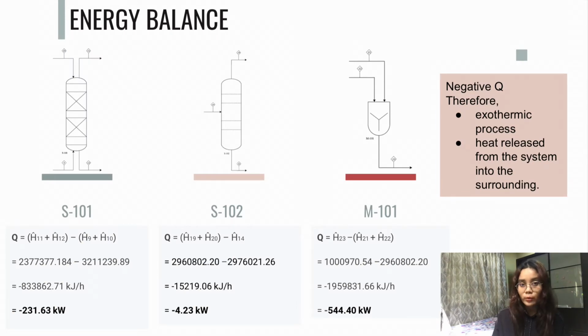For S101, which is our absorption column, the Q is negative 231.63 kilowatts. As for S102, which is our distillation column, the Q is equal to negative 4.23 kilowatts. And lastly, for our mixer, which is M101, the Q is negative 544.4 kilowatts. What we can conclude for all these three unit operations is that they are exothermic processes. Hence, heat is released from the system into the surroundings.